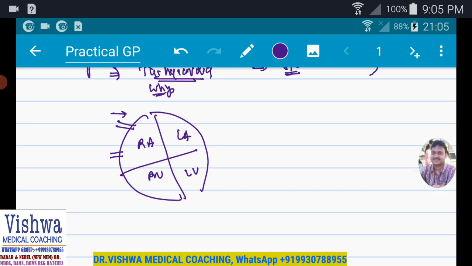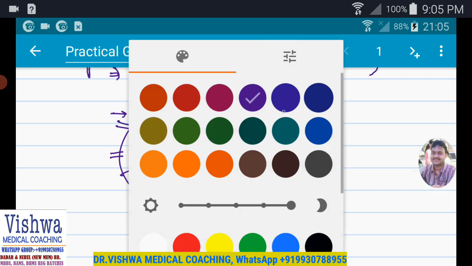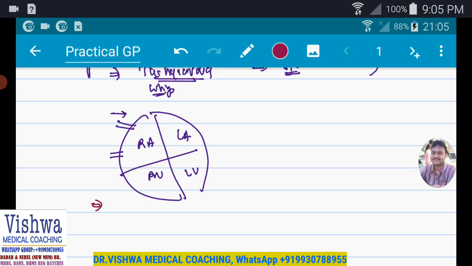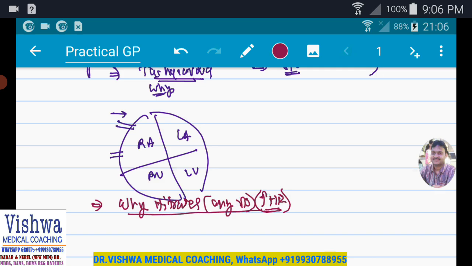We are trying to understand in this particular phase of the lecture why nitrates, or I can say any vasodilator, produces an increase in the heart rate. Don't try to buy heart things. I always say, if you buy heart things, it becomes very difficult to understand it and to apply this particular knowledge. So when it produces vasodilatation